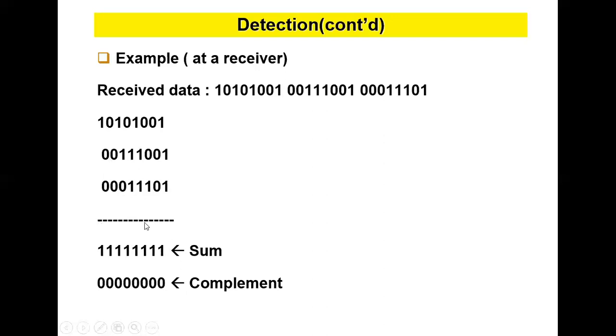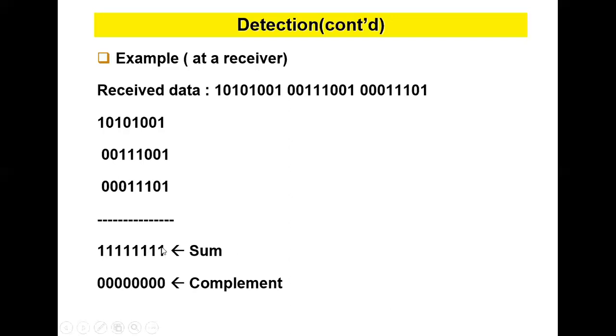My sum is all ones. To convert from sum to one's complement, simply inverse the sum values.